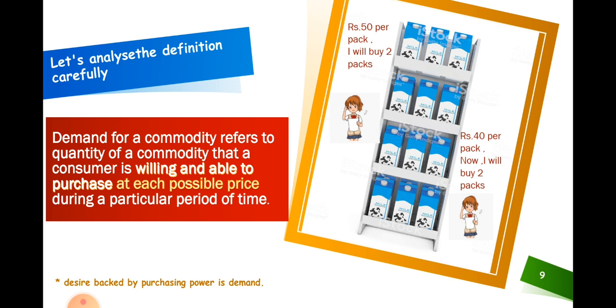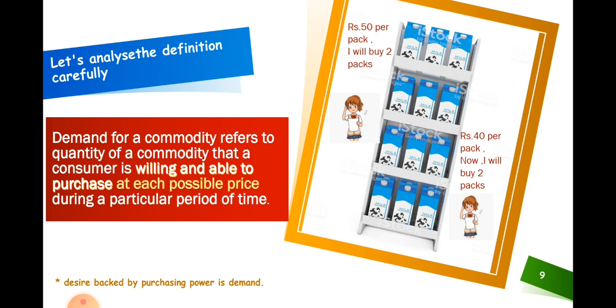Look at the picture for clarification. For example, this girl would like to purchase 2 packs of milk if one pack is 50 rupees, but she will purchase more packs if the price of one pack is 40 rupees. Thus, demand doesn't pertain to a single price, but rather it is what a consumer is willing and able to purchase at each possible price, and that too during a given period of time. I hope the definition is clear now.